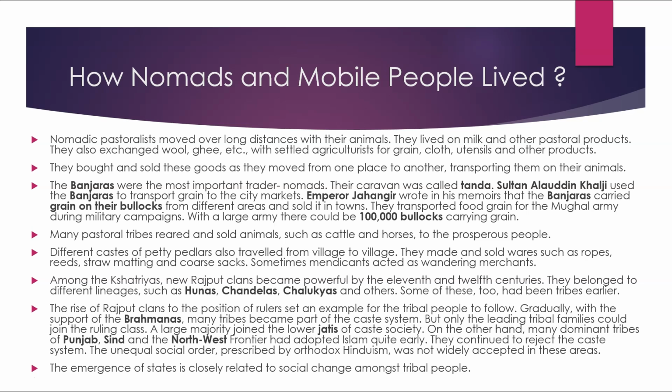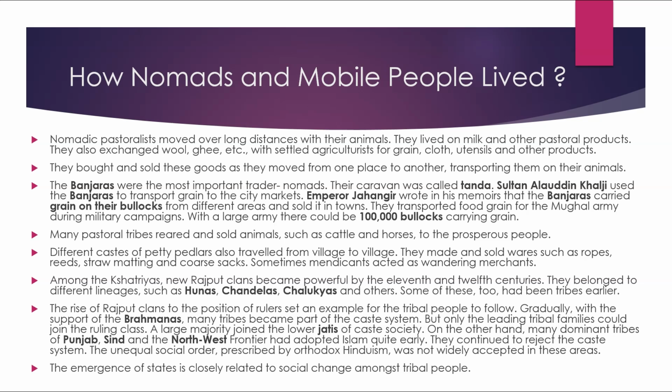Many pastoral tribes reared and sold animals such as cattle and horses to prosperous people. Different castes of petty peddlers also traveled from village to village, and they made and sold wares such as ropes, reeds, straw, matting and coarse sacks. Sometimes peddlers acted as wandering merchants.